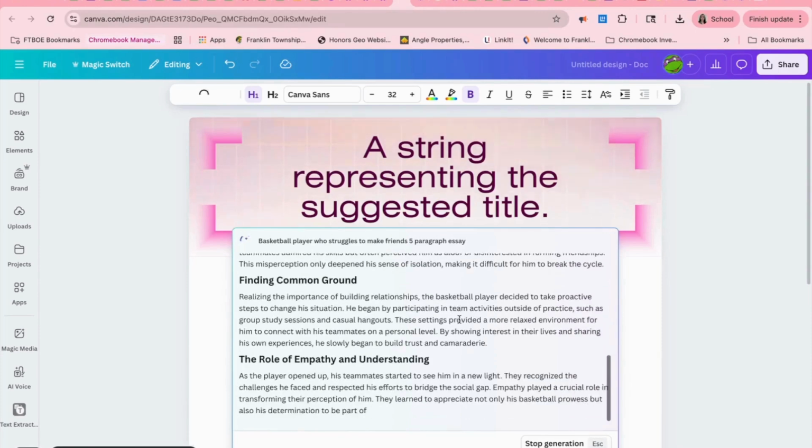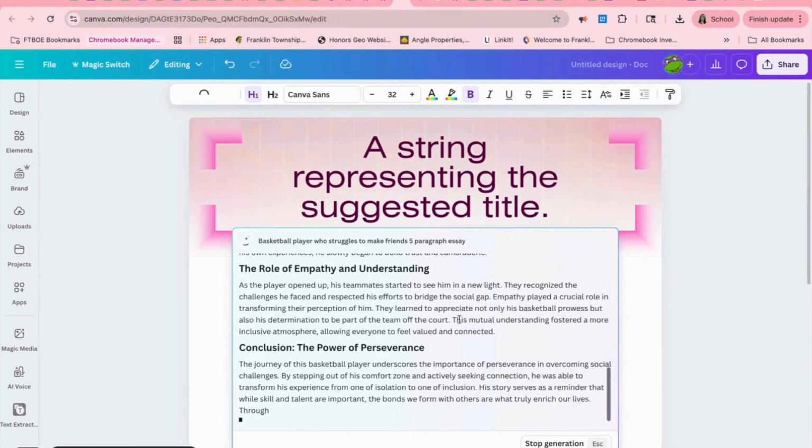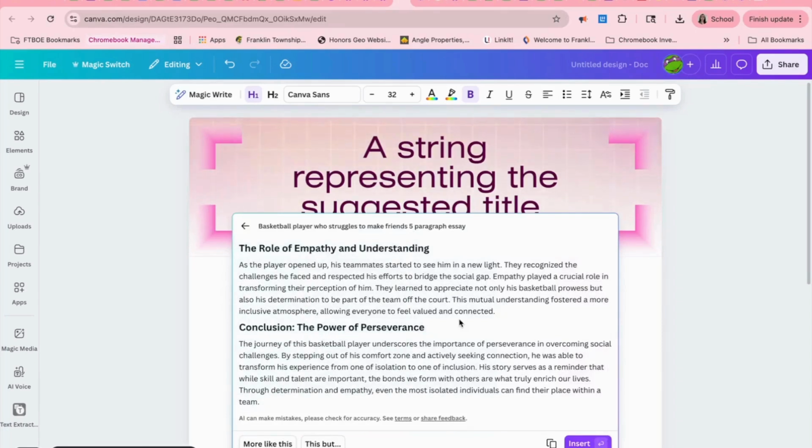Here I have, once again, a thought starter with an essay where it's built for students. This can help level the playing field for students where they have ideas and thoughts and then edit the documents with the power of AI. And once again, the student is using a platform that's free for educators that would be vetted, and therefore the privacy and policy issues should be compliant, which Canva is.